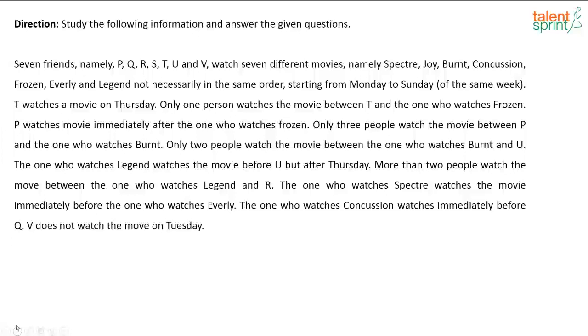Next one. Move on to this next set. So here there are 7 friends P, Q, R, S, T, U and V, and they are watching 7 different movies: Spectre, Joy, Burnt, Concussion, Frozen, Everly and Legend, not necessarily in the same order, starting from Monday to Sunday. And the details are given. Basically you have to find out who is watching which movie on which day.